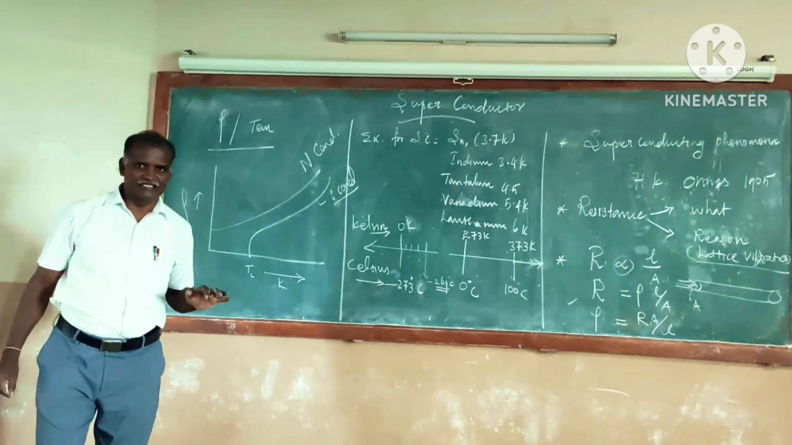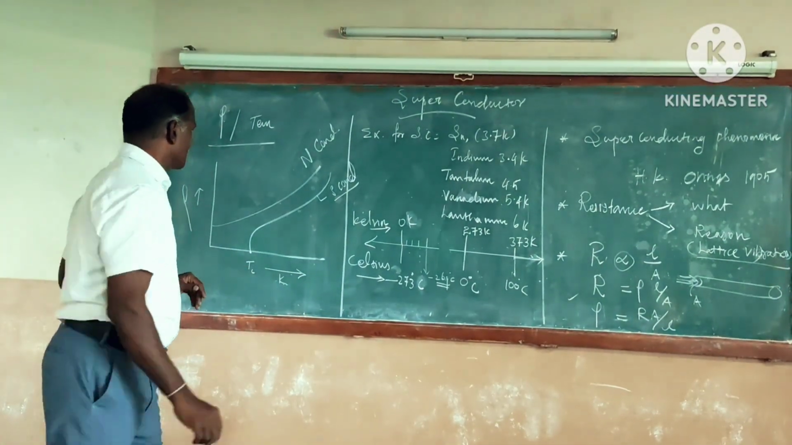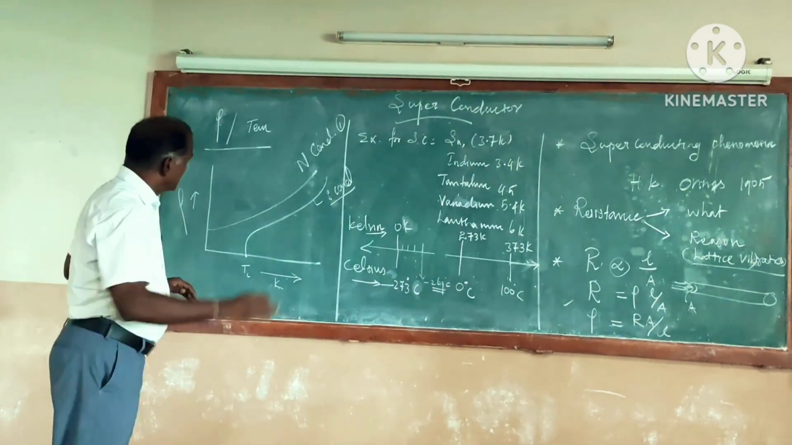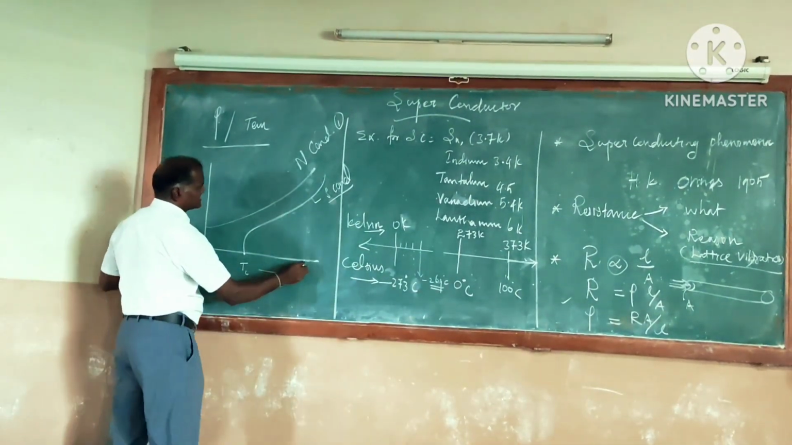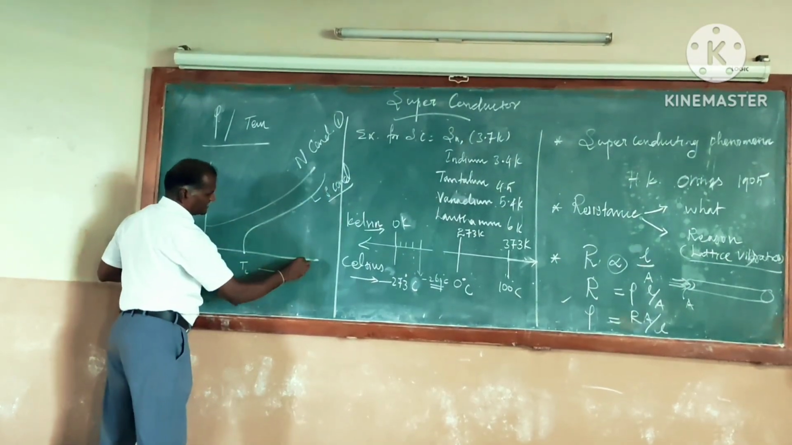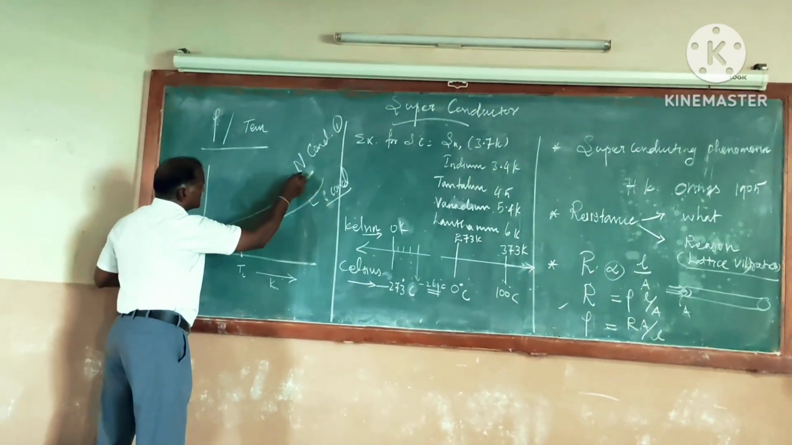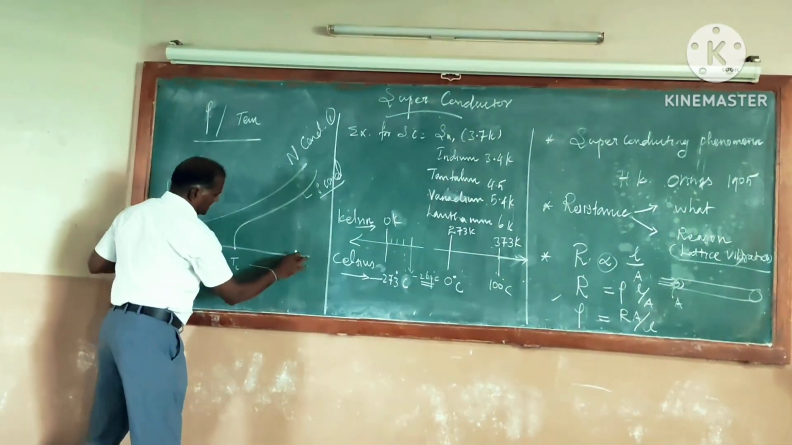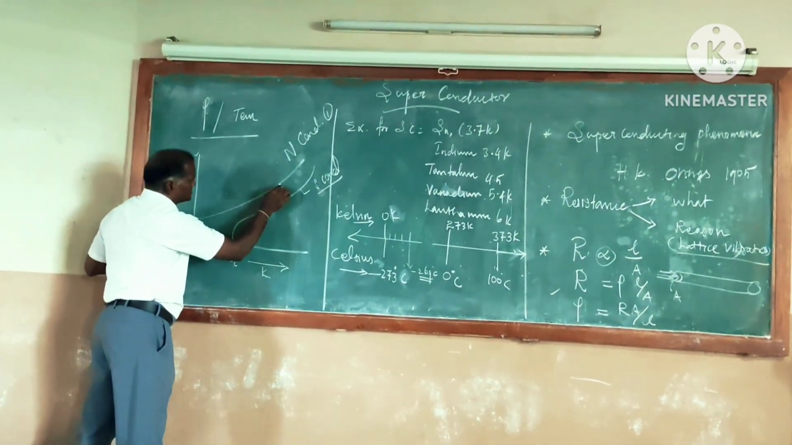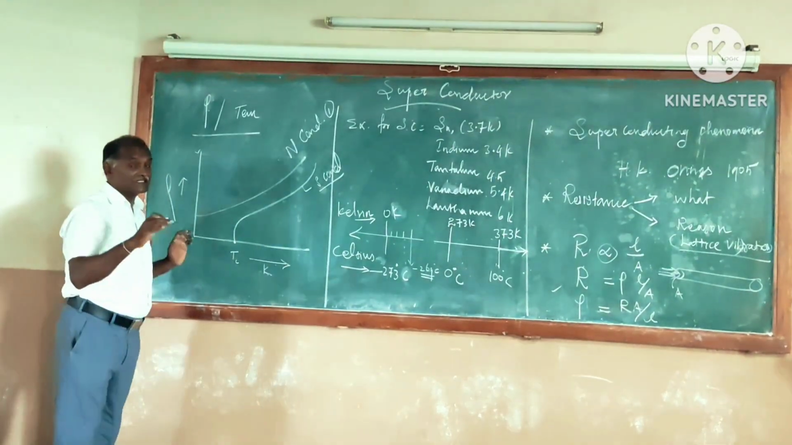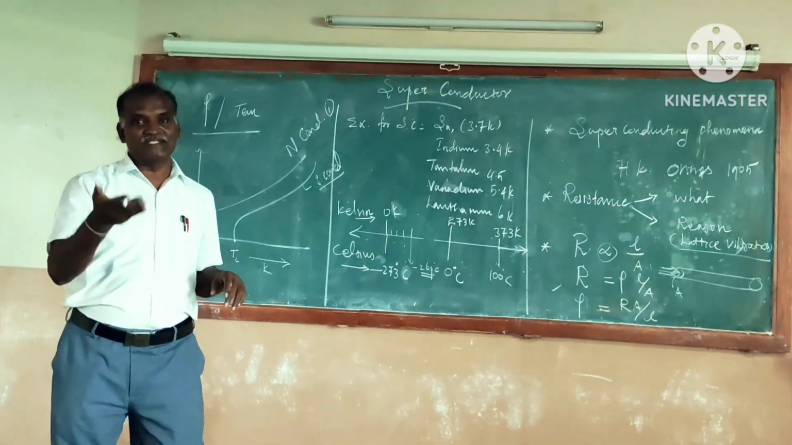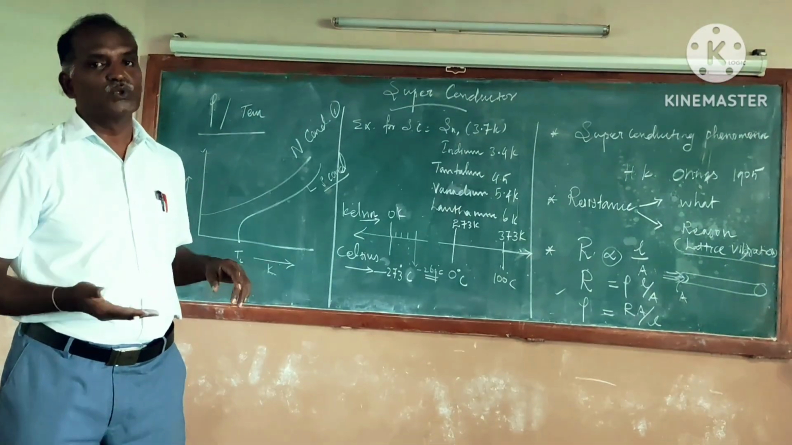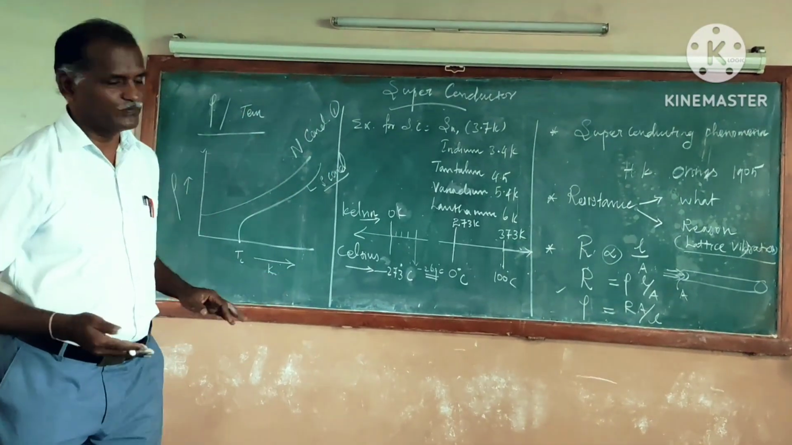What the graph shows means that the first case, the normal conductor graph shows that as temperature decreases, see, here is the maximum temperature. At maximum temperature, the resistivity is maximum. As temperature decreases, resistivity decreases. This means that, as I said, as temperature decreases, lattice vibration decreases, so resistivity also decreases. That is going on true in the case of conductor also.